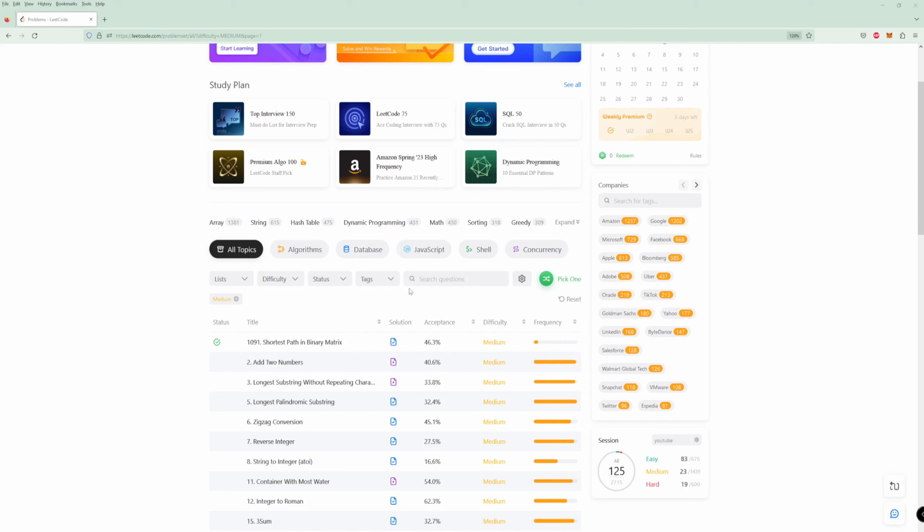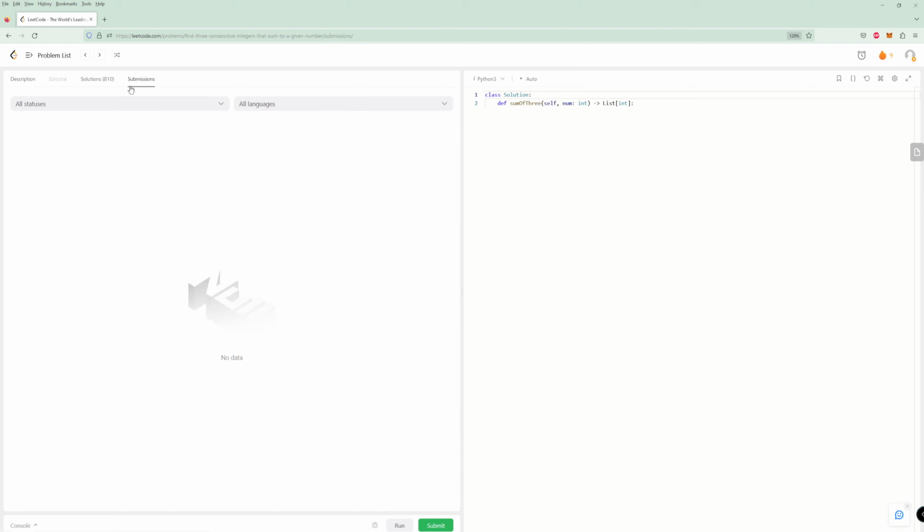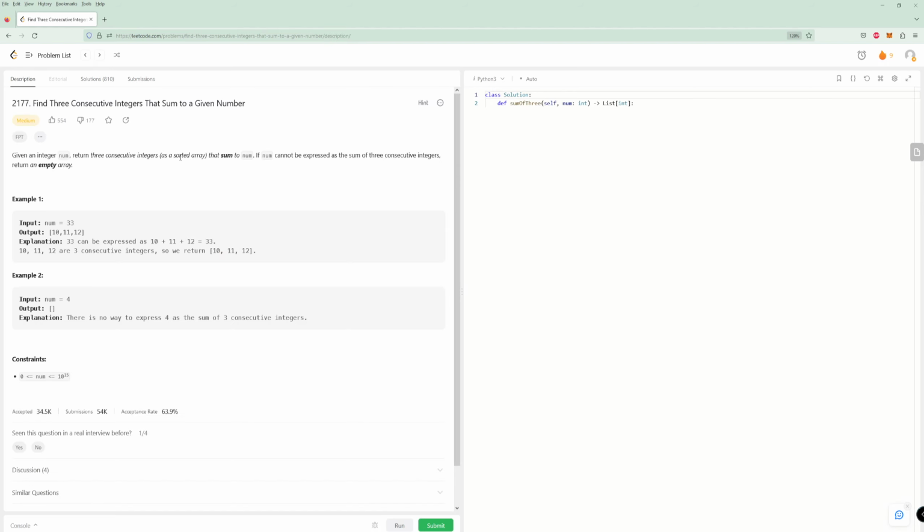Today we're going to be doing the same thing as yesterday, where we pick a medium problem, and if we haven't done it before, we do it like a mock interview. Instead of just running code and print statements to figure out where you have an error, we're actually thinking through our code and making sure we can handle all the edge cases to simulate an actual interview scenario. So let's get a random medium problem, and if we did it before, we'll get another problem. Okay, so we haven't done this one.